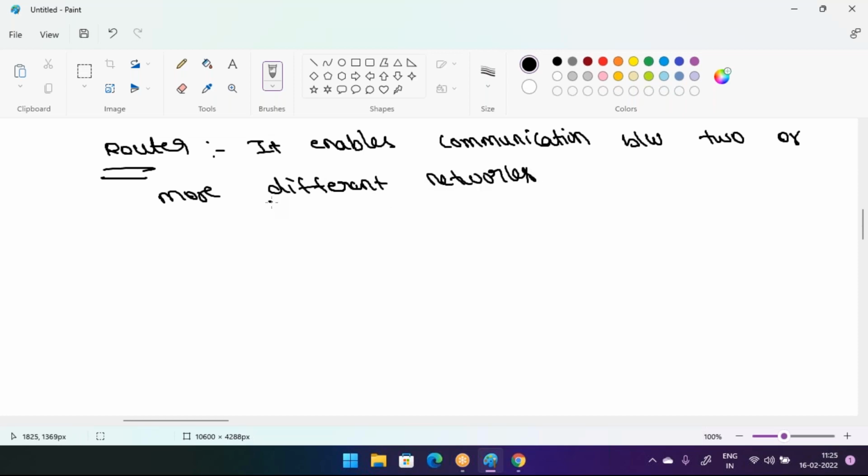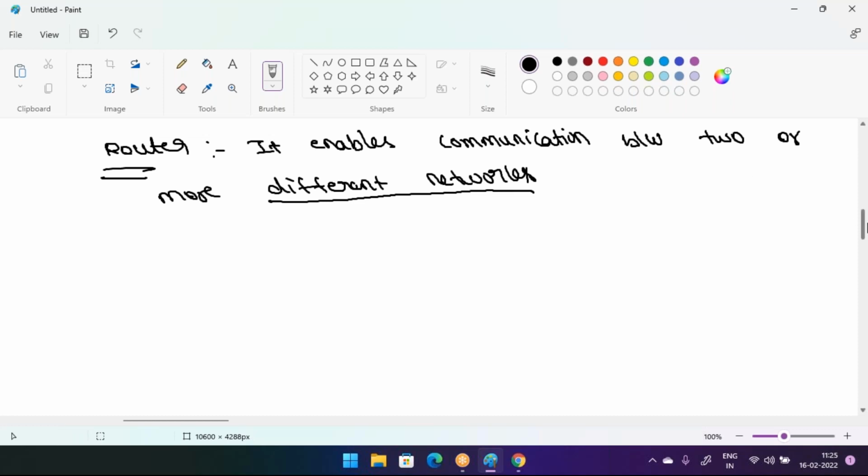What do different networks mean? You can learn this in tomorrow's class, in the IPv4 class. What is a network, and what is the use of the router? You can learn these two things in tomorrow's class, in the IP address class.